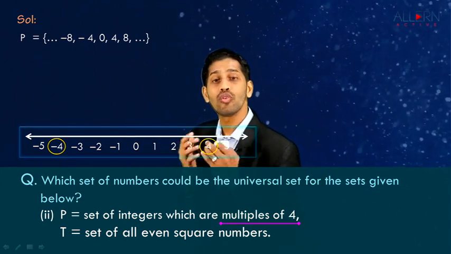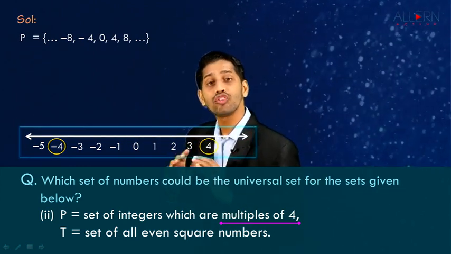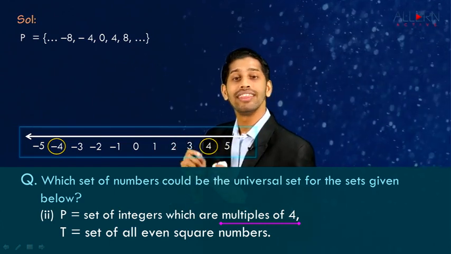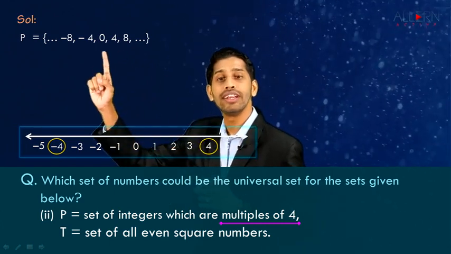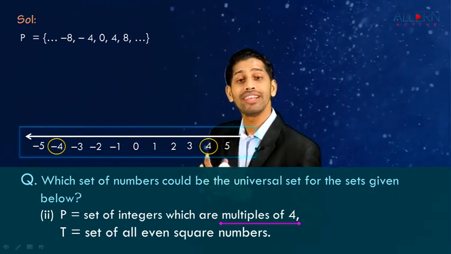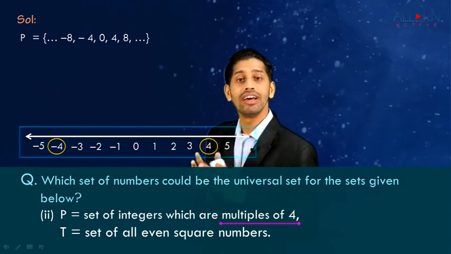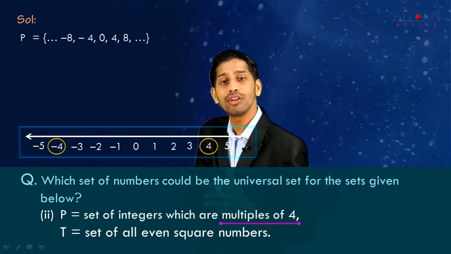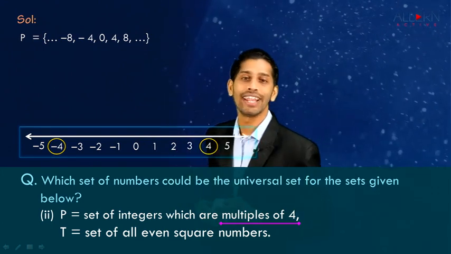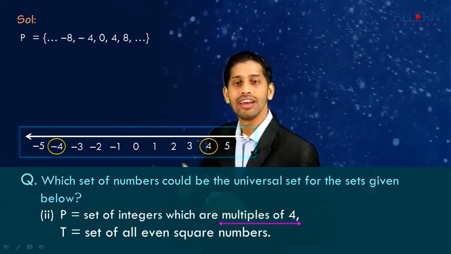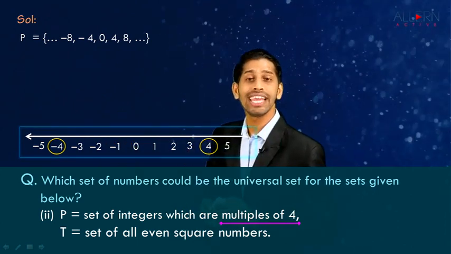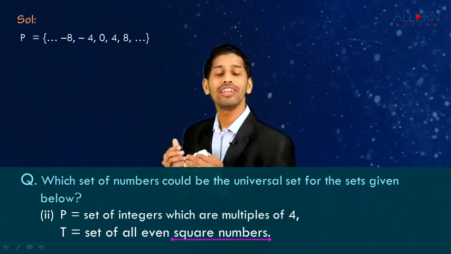If the question could have been set of numbers which are multiple of 4, in that case we should write only positive 4, 8 and so on. But if the question is integer, we should consider positive multiples of 4 as well as negative multiples of 4. Right? Now, next set is T is a set of all even square number.